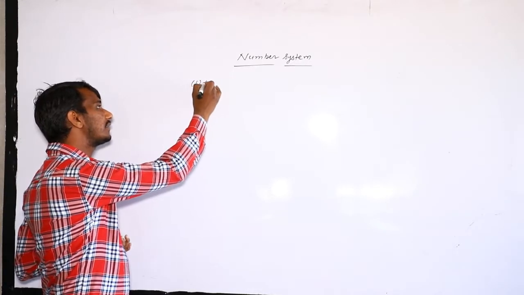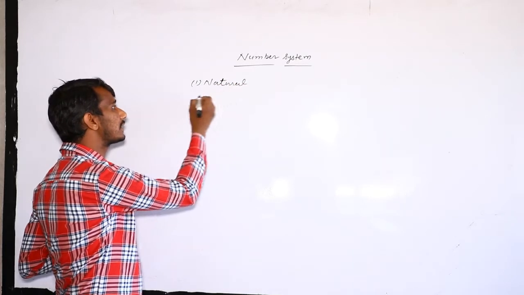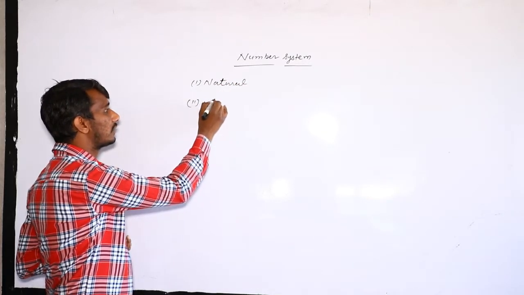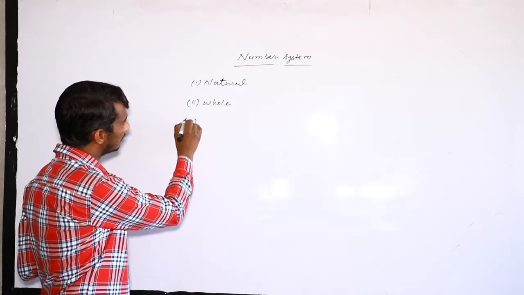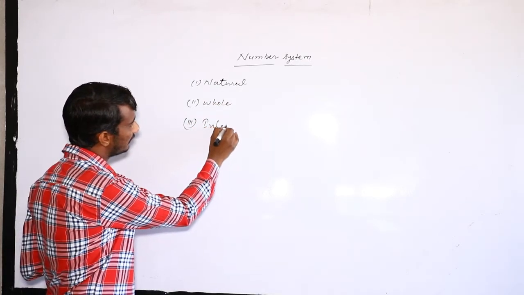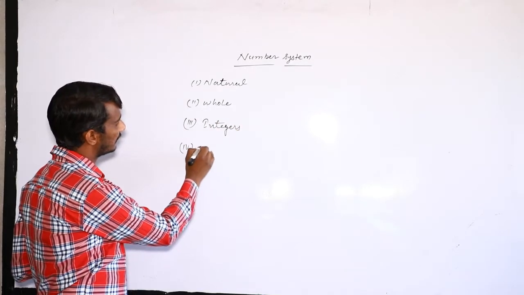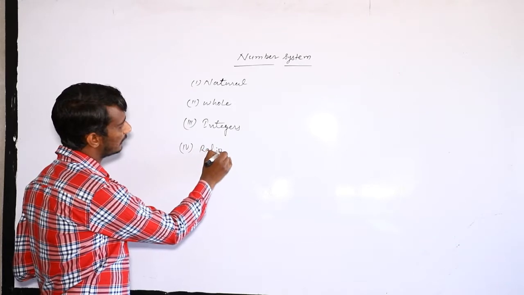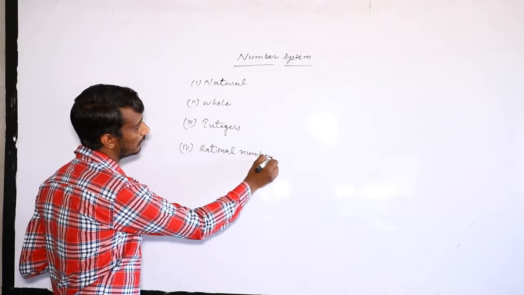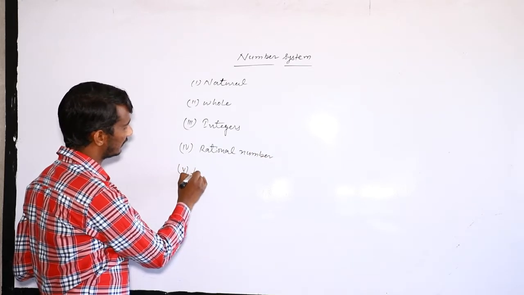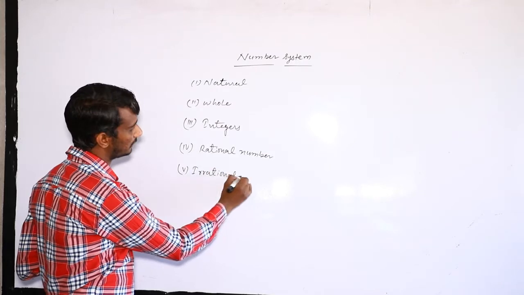First, natural number. Second, whole number. Third, integers. Fourth, rational number. And fifth, irrational number.